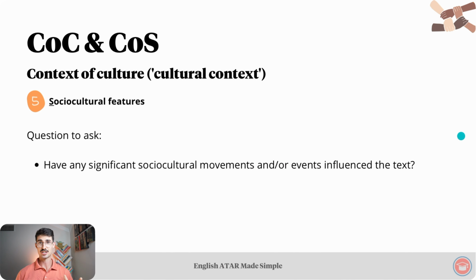Sociocultural features. The question to ask is, have any significant sociocultural movements and/or events influenced the text? Example: Tim Winton's short story Neighbours explores the sociocultural conditions of Australia in the late 20th century. In the short story, a young Australian couple move into a neighbourhood full of, quote, European migrants. The text initially depicts a clash of cultures, but eventually highlights that multiple cultures within one society can complement one another and enhance the overall quality of life.